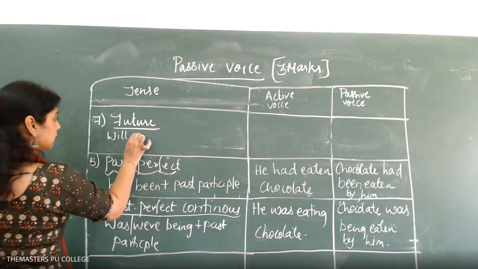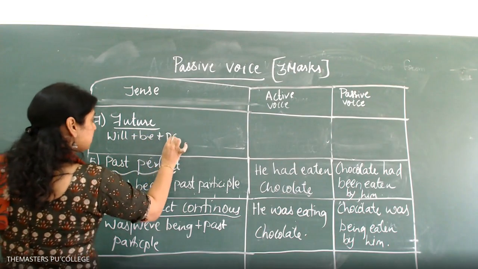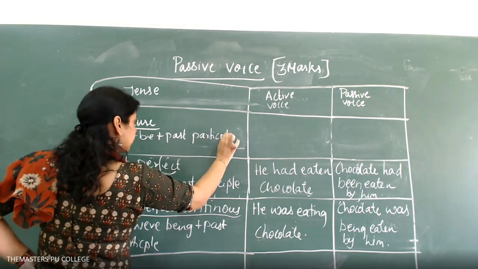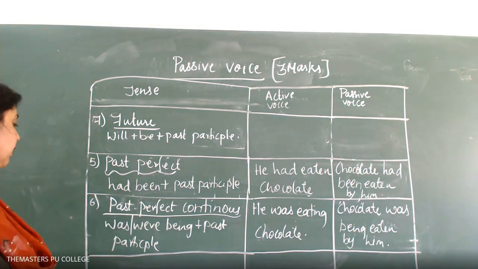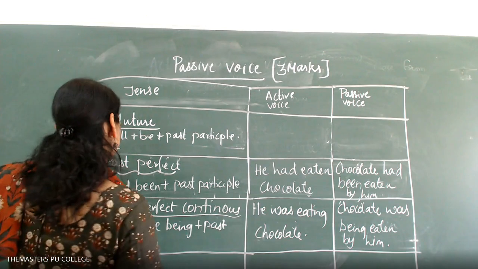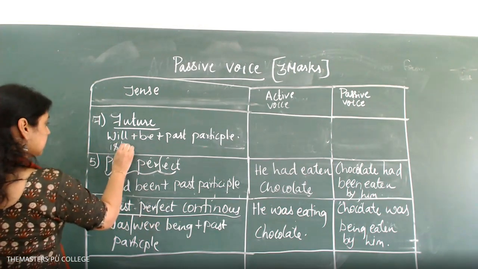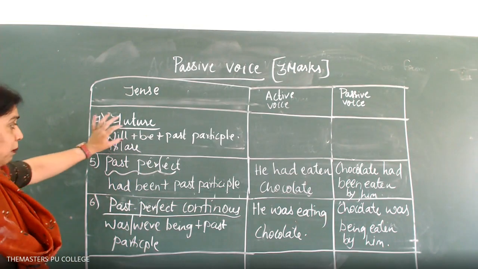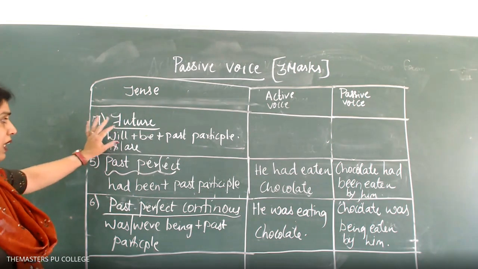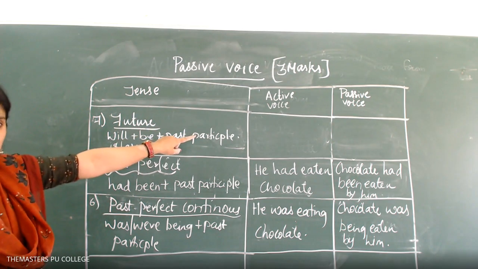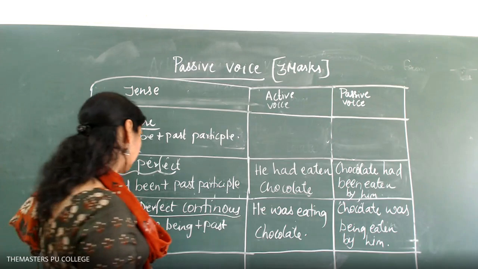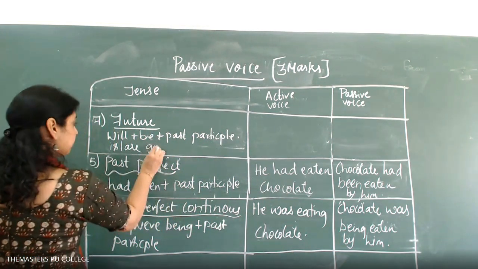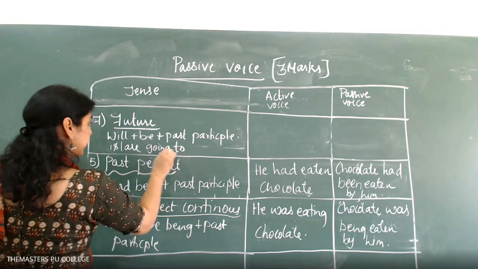Future: will plus be plus past participle. Keep this in mind. Very, very important. If they give you will, you have to add be, then you have to write the past participle of the word. But if they give you is, are, going to, you have to add to it.